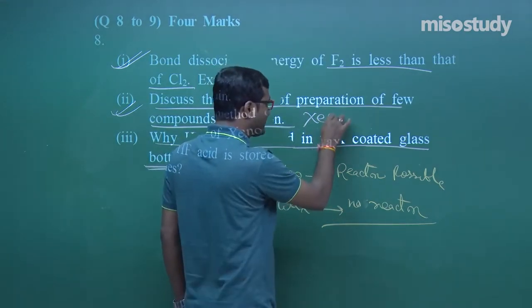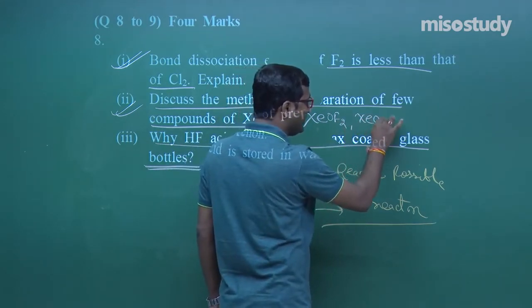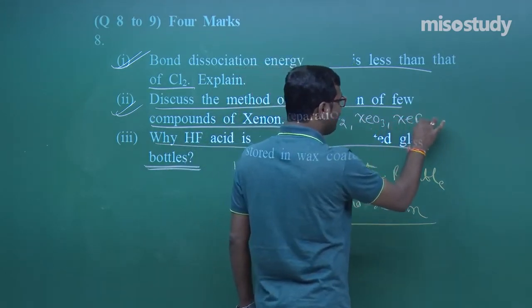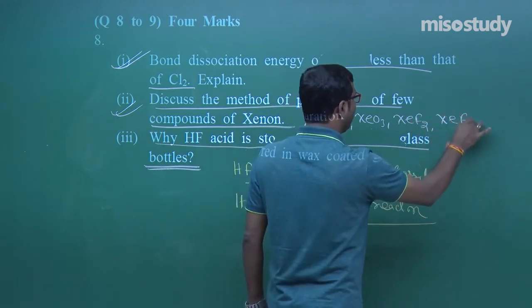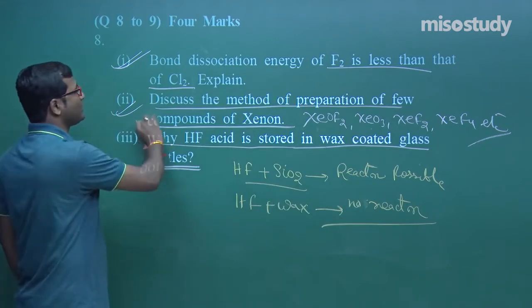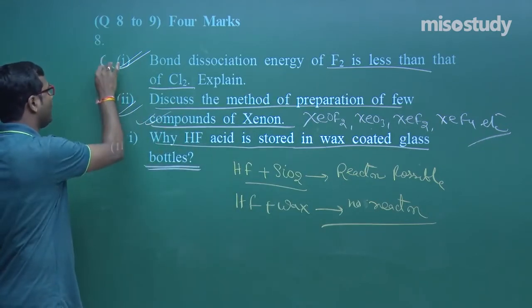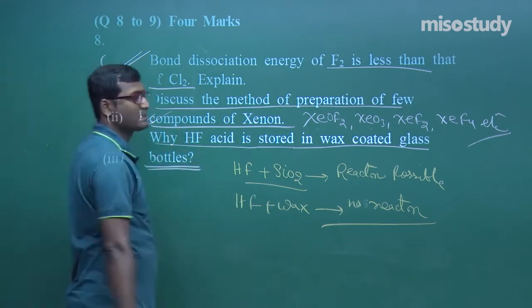It forms XeOF2, it can form XeO3, it can form XeF2, it can form XeF4. Do you remember this? So what are the methods of preparation of a few compounds? Now I am giving you a few seconds to think on this, then I will discuss. Clear?